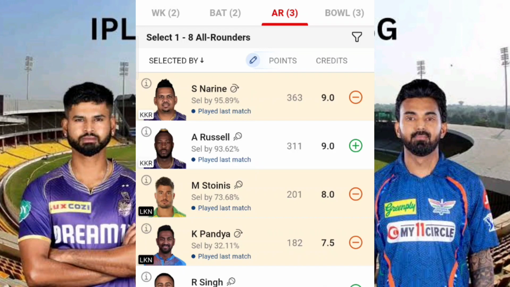Fine. Again, the case of Andre Russell, let me tell you one thing, to be frank. If KKR is batting first, then I think you cannot include Andre Russell as captain or vice captain unless KKR loses their wickets early, because, simply, he won't bowl more than 1 or 2 overs.